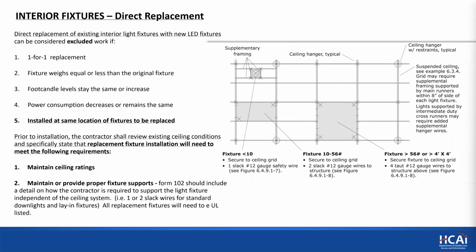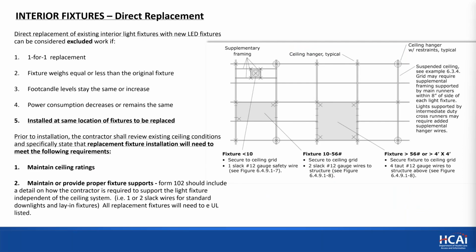Interior fixtures. You can do direct replacement for interior fixtures, and they would be considered excluded work if one-for-one replacement, fixture weight equal or less, foot candles remain similar or increase, consumption decreases or remains the same, and they're installed in the same location as the fixtures to be replaced.